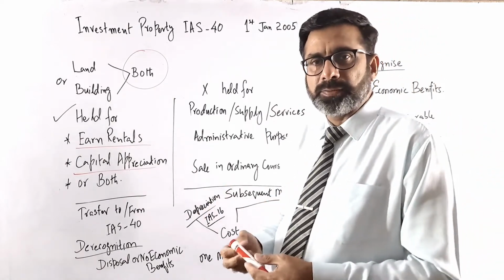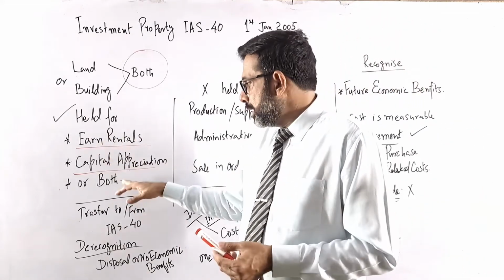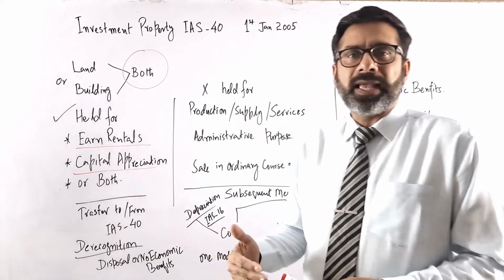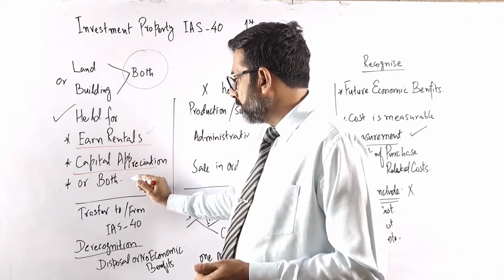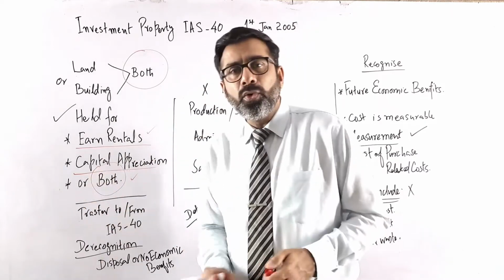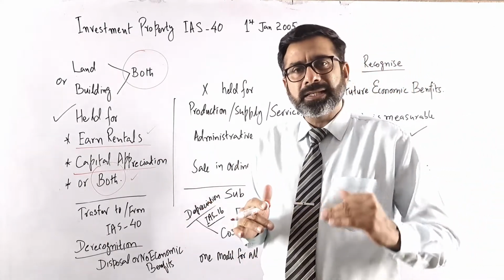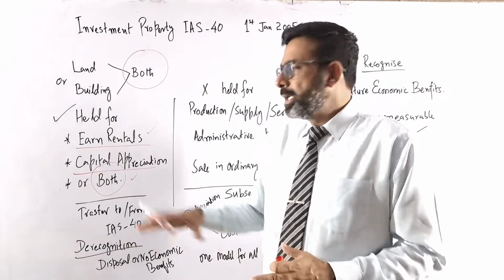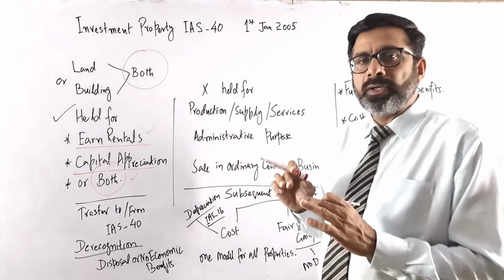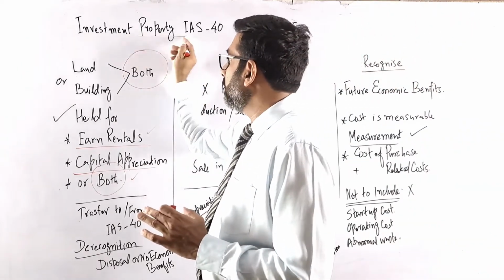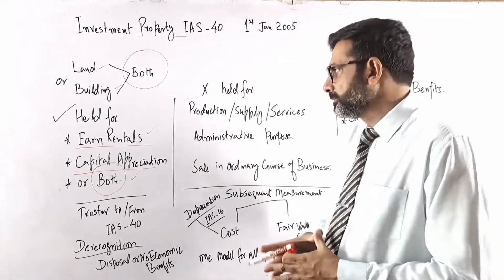So for what purpose may they be purchasing this property? Either they will get rental from that now, or in the future they will sell it and have some capital appreciation, or it may be both. Sometimes they get rental from that, and after some time, if they see that there is proper capital appreciation, they may sell it. So all of this will come under investment property. But the very important thing here is that it is only related to property, that is, only the land or building, or anything related to the land or building.